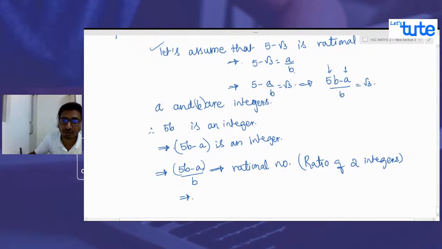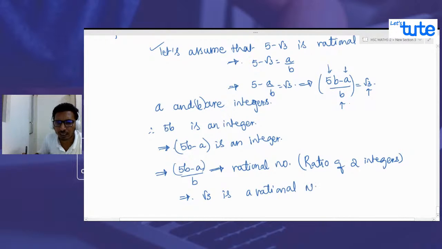But have a look over here. 5b minus a upon b, what are we getting? That is equal to root 3. If this is equal to root 3 and this is a rational number, then root 3 has to be a rational number, which is not true. Correct? Why?